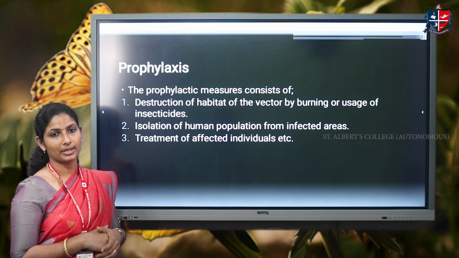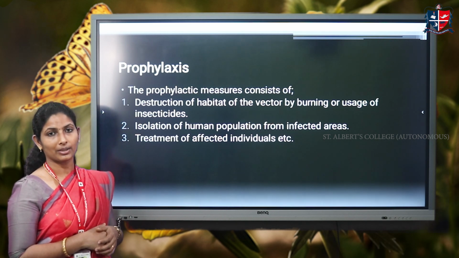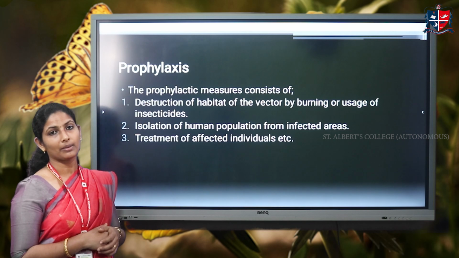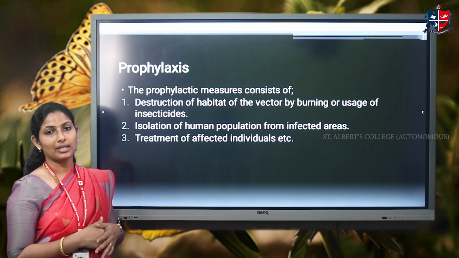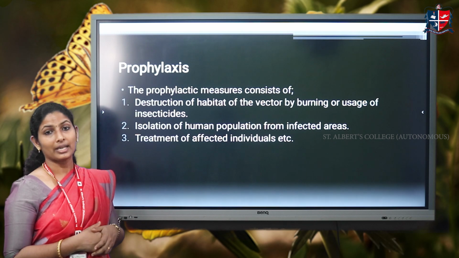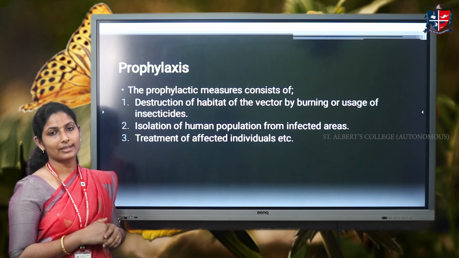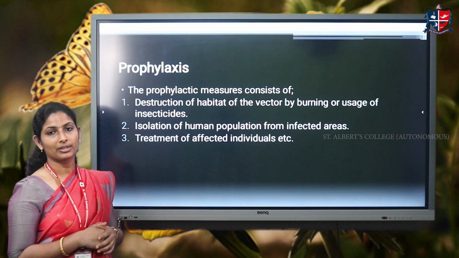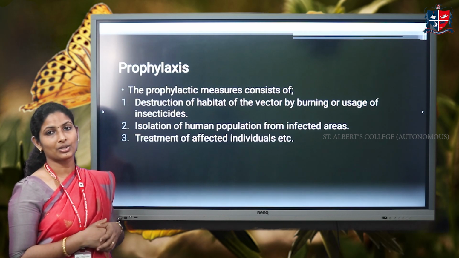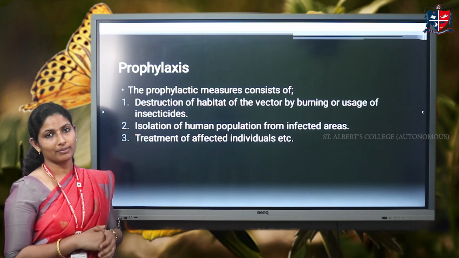and people also have to avoid places where these flies are usually concentrated. Another important thing is that a person who is infected with this disease, if diagnosed, has to be given the proper medication at the right time, and should be isolated until he is completely relieved from this disease. It is very important because if that patient is still residing in the community, there is a possibility that the fly can transmit the disease to other people also.